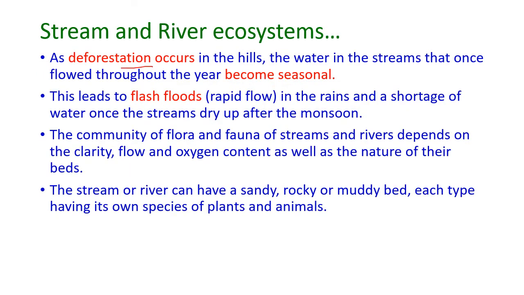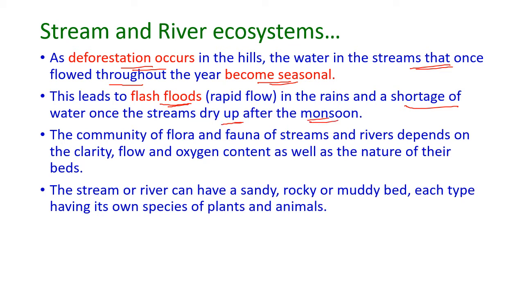As deforestation occurs by the activity of humans in the hills, the water in the streams that was once flowing throughout the year becomes seasonal, and this leads to flash flood conditions, that is a rapid flow of water during the rains, and also a shortage of water once the streams dry up after the monsoon.